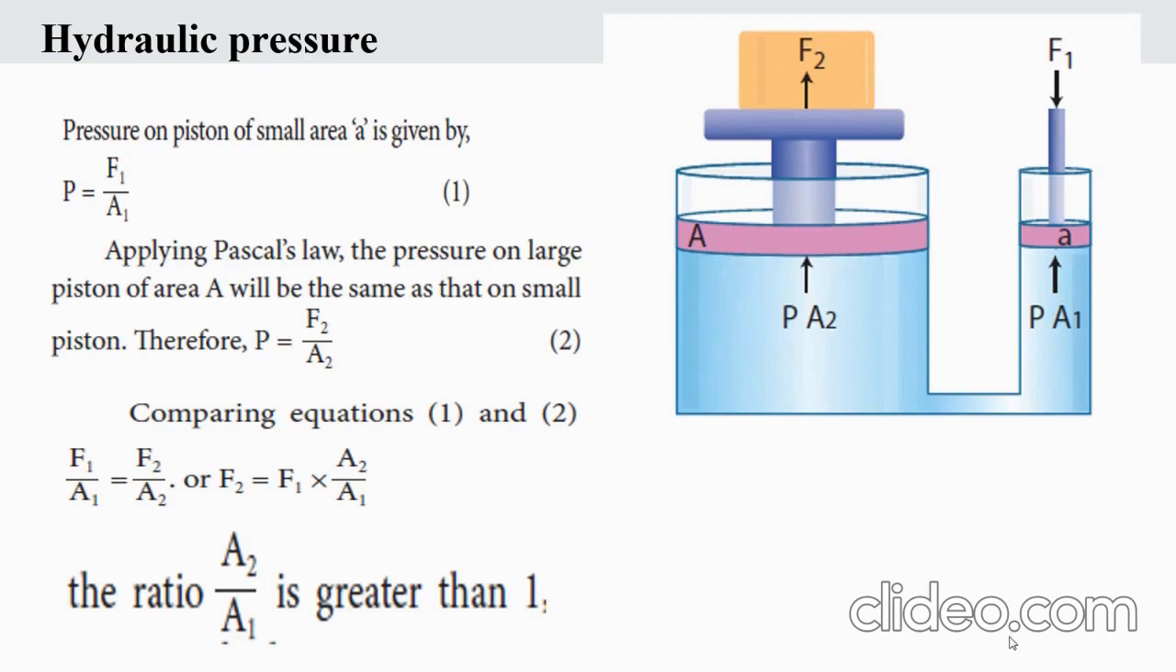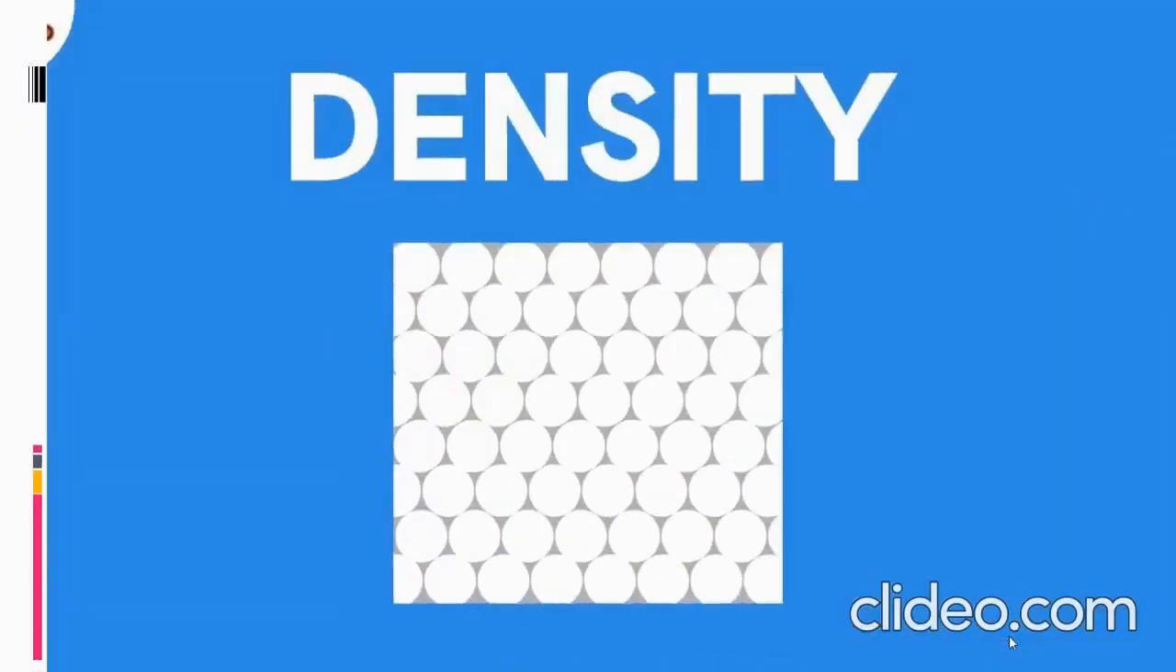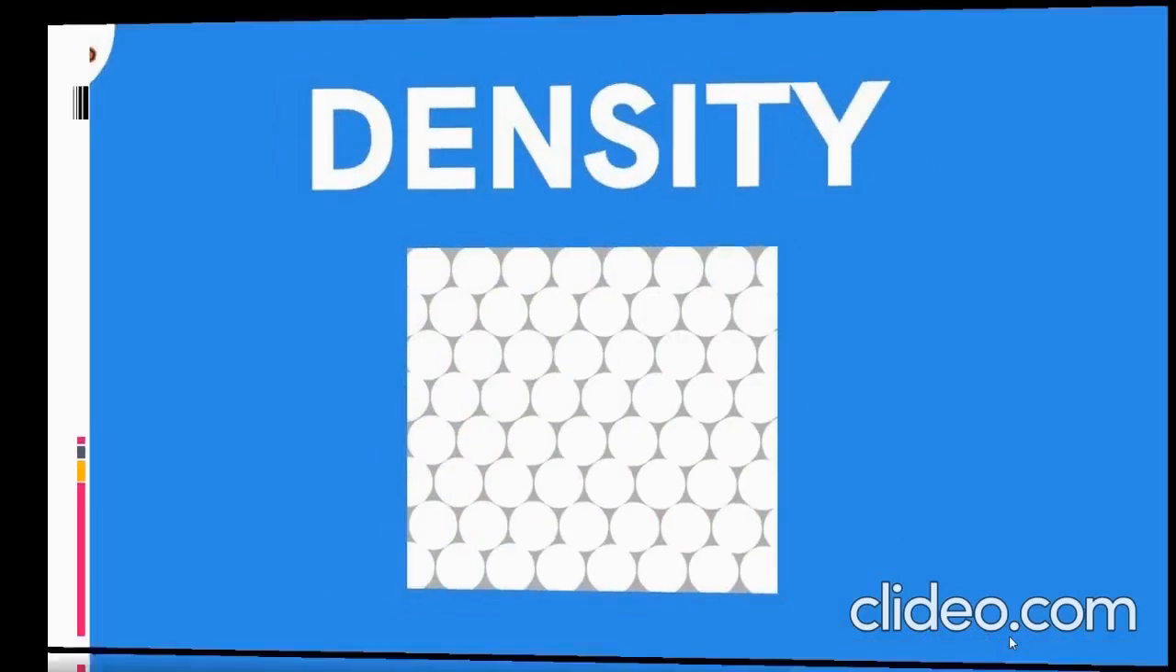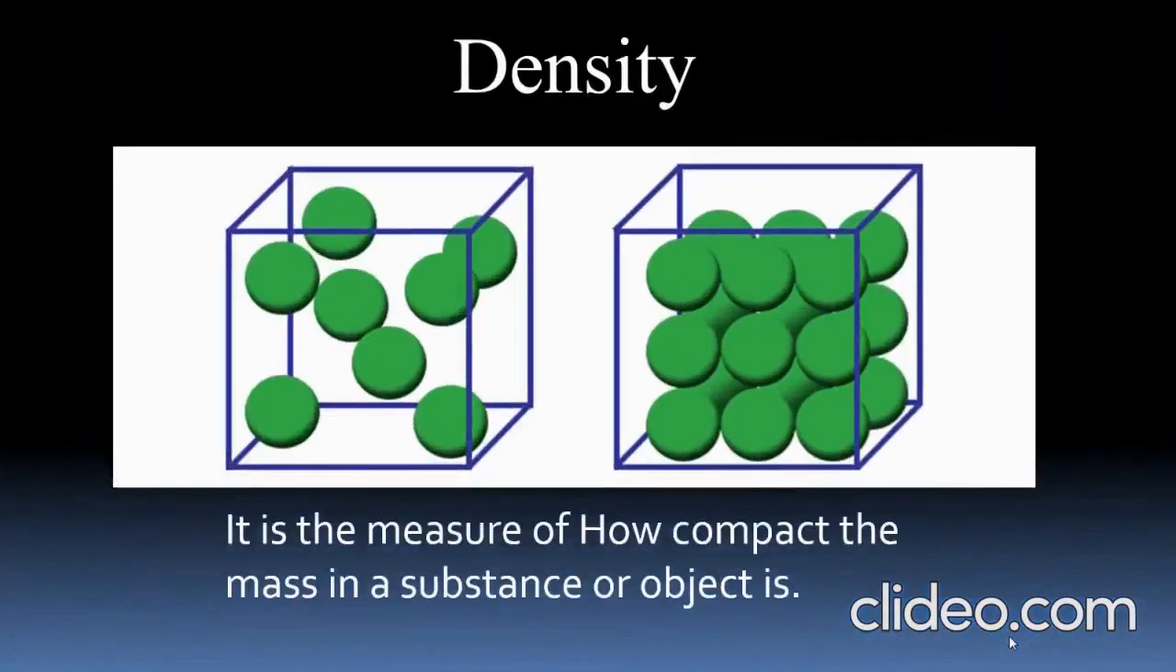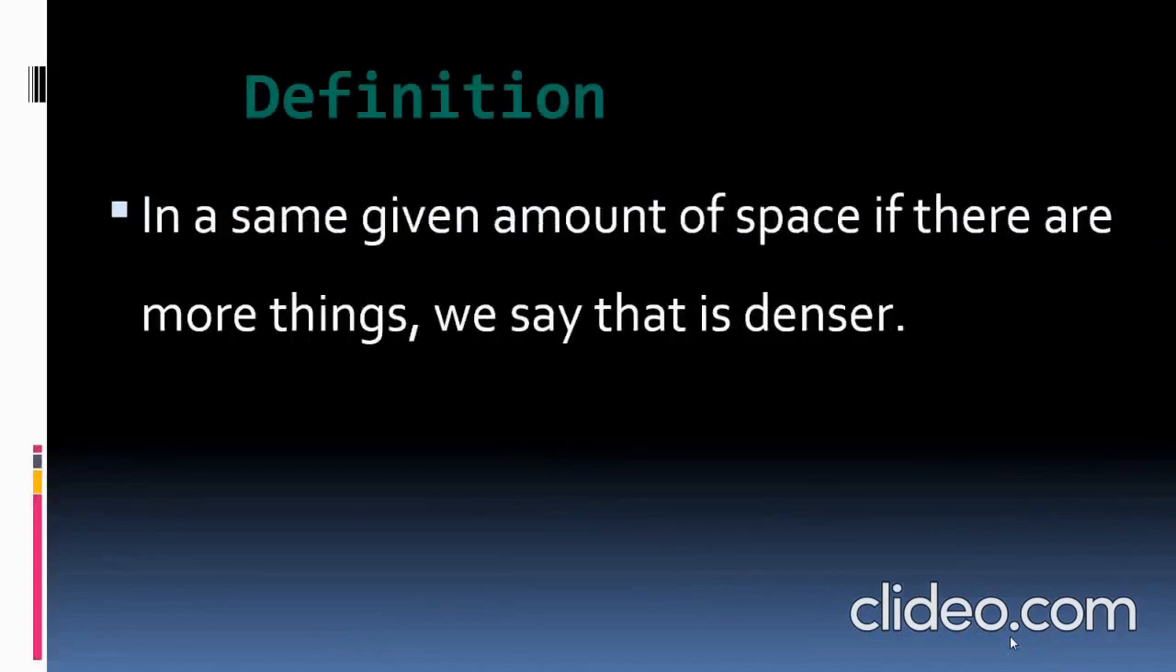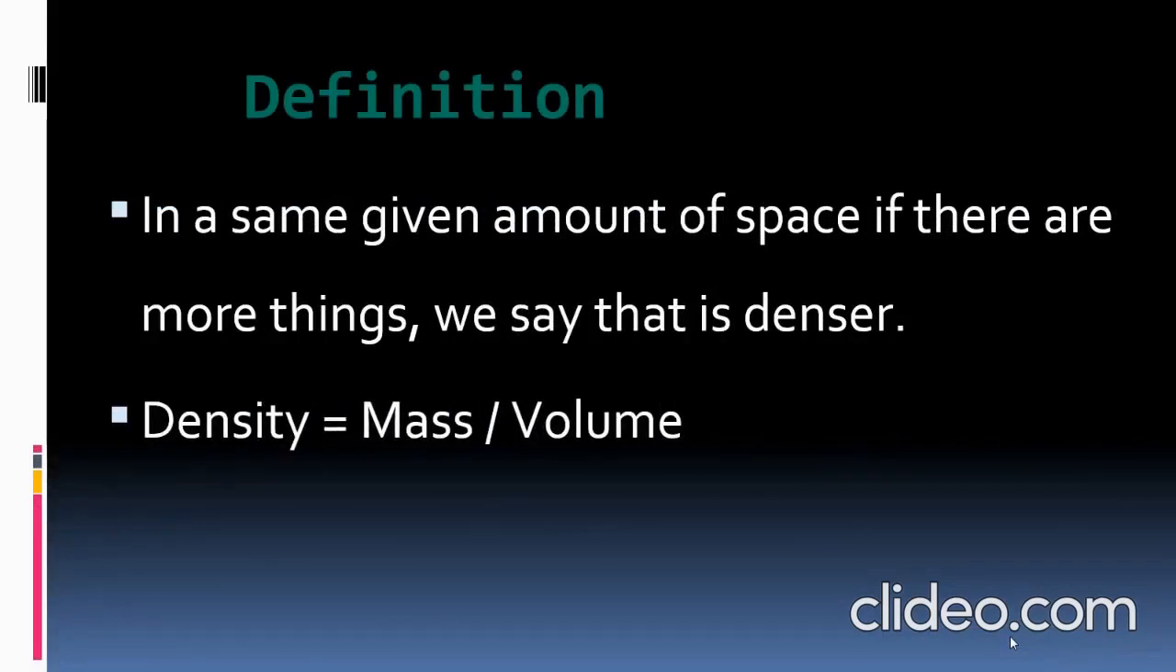So now let us focus more on density. So what is density? It is a measure of how compact the mass in a substance or object is. And let's see the definition. In the same given amount of space, if there are more things, we say that is denser. Yes. And density is nothing but mass per volume. It can be calculated by the mass divided by its volume. And the SI unit of density is kilogram per meter cube.